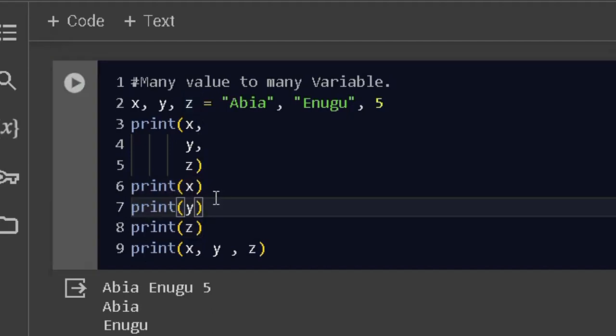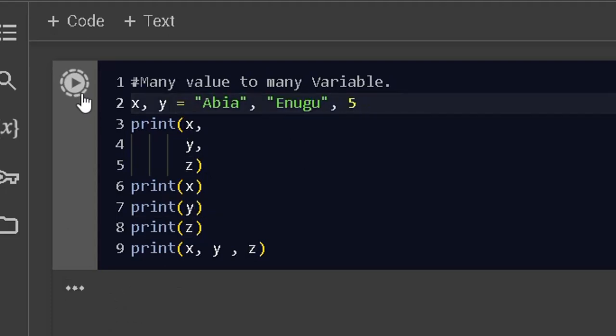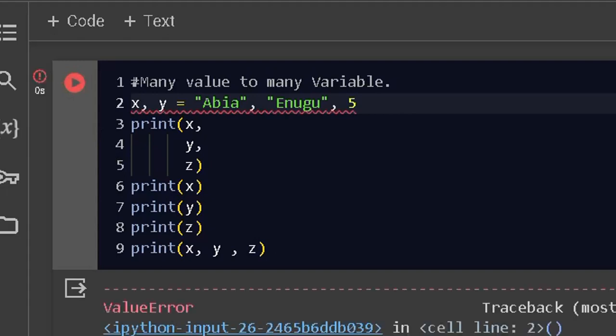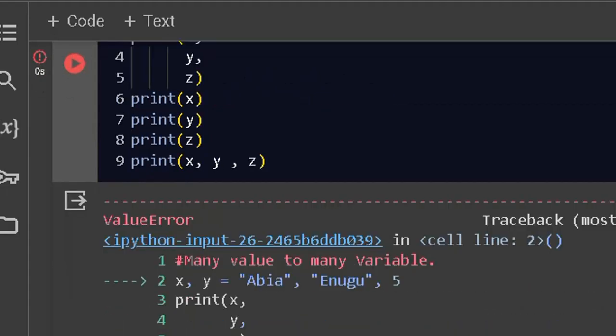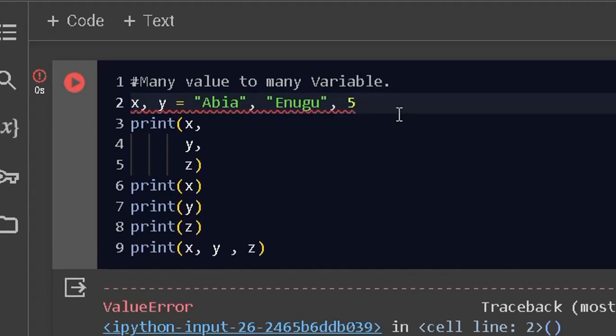Positional error. I'm going to remove z and run the code here, and you are going to have an error which is a value error. It says too many values to unpack. The reason is this: whatever is at the right hand side is supposed to be what is at the left hand side. What do I mean?